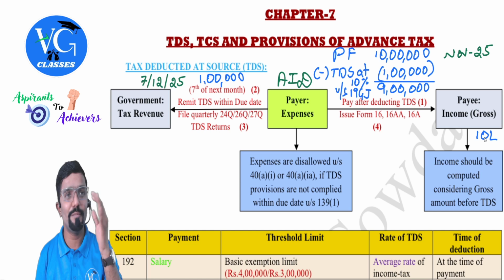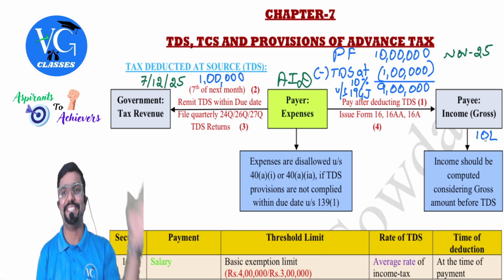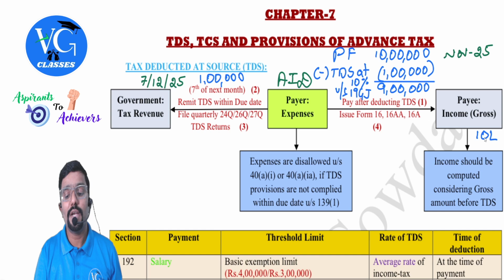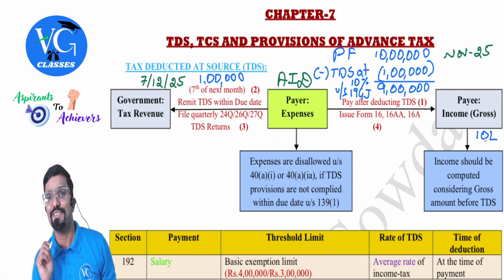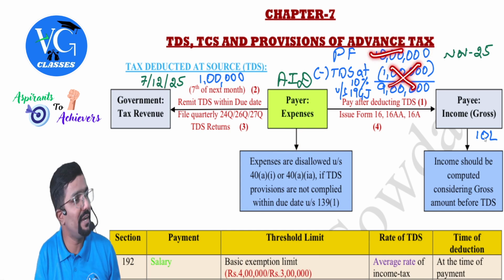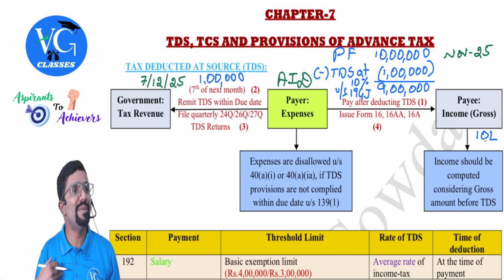Now, you are not becoming an assessee because of your income, but because of the violation you did. And moreover, whatever expenses I have paid, I cannot claim as expenses. I have paid 10 lakh to you without deducting TDS. Assume the entire 10 lakh I paid to you without deducting TDS. Now 10 lakh is my expense. I want to claim it under the head PGBP. But will I be allowed to claim?